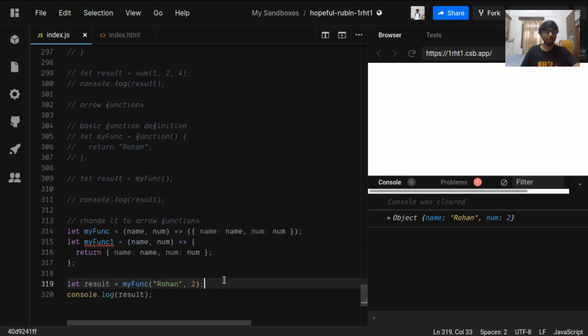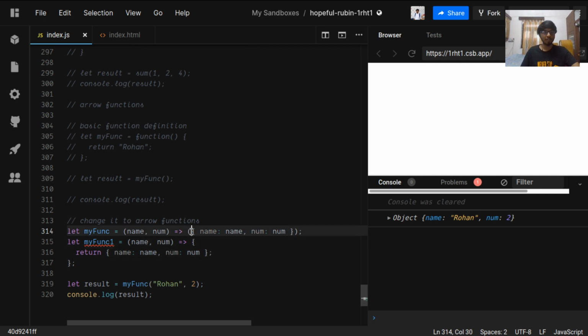So these are arrow functions. Simply write a bracket, an arrow, and then if you are returning only one thing, you can just wrap it inside these brackets, and whatever value you are going to return, you can put it here.